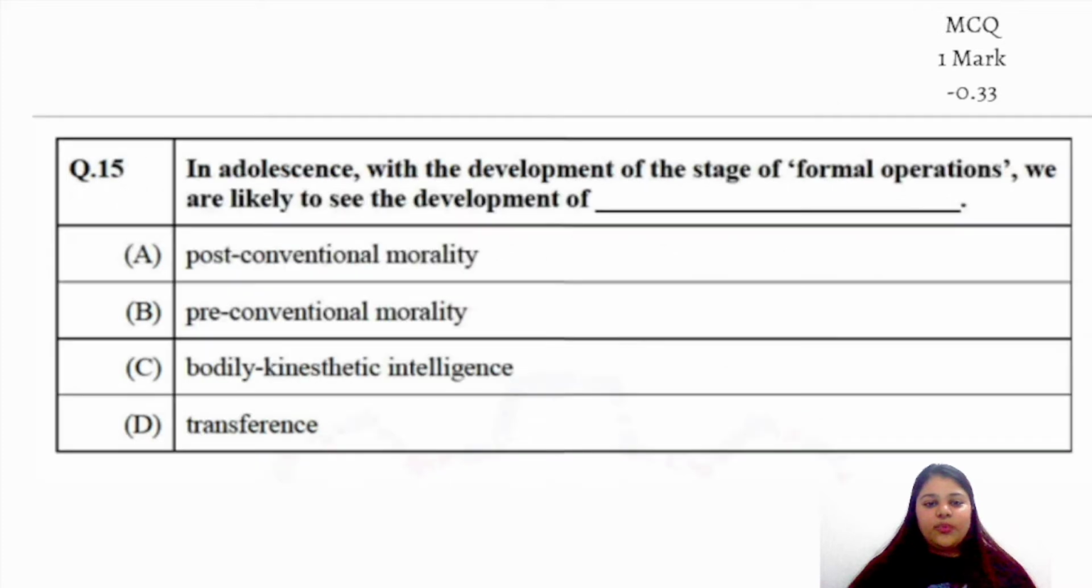Now moving ahead to the next question. This particular question contrasts Piaget's formal operations and Kohlberg's theory of morality. I hope you all know that there was a theory of morality which was given by Piaget also, where he talked about pre-moral, amoral. So most of you have answered it correctly. A, post-conventional morality is the correct answer here.